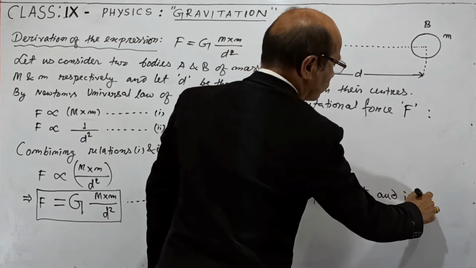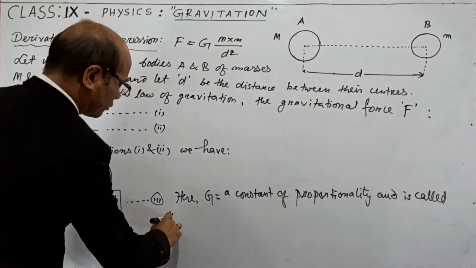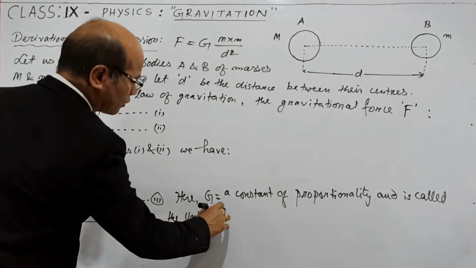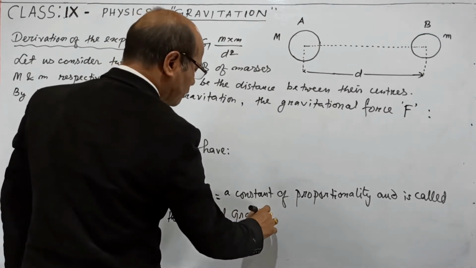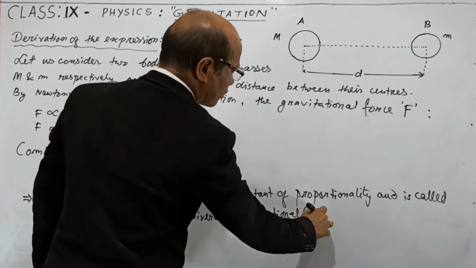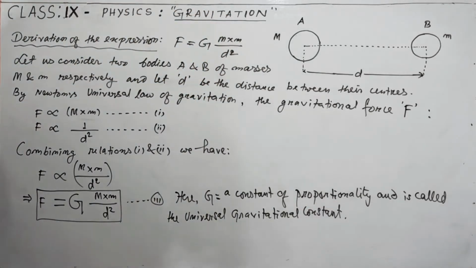And is called the universal gravitational constant. Like this. We can stop here.